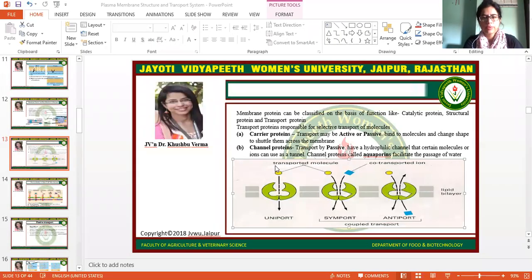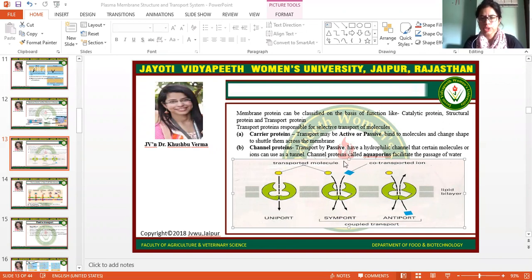Now come to the transportation types. Transport may go in a single pathway, or in both directions, or be completed by only one molecule. You can understand this concept by this diagram. Here on the screen, if the transported molecule is a single molecule and it is transferred with the help of a carrier protein, this direction is known as uniport.